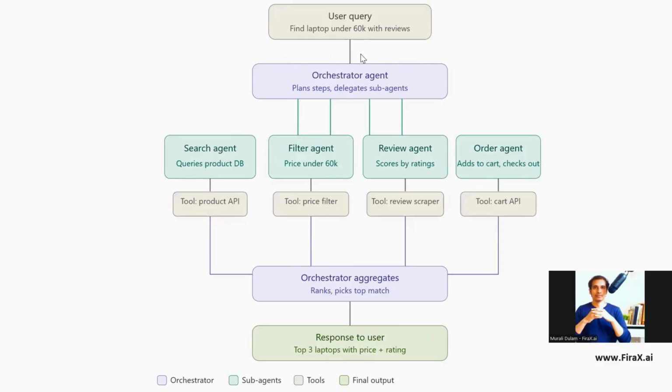For that, we are asking the agent, and he's trying to reach multiple agents here: search agent, filter agent, review agent, order agent, right? And at the end of the day, the orchestrator aggregates and responds to the user as well. So whatever the top 3 laptops are, with price plus rating, it is trying to publish that. And if you observe this